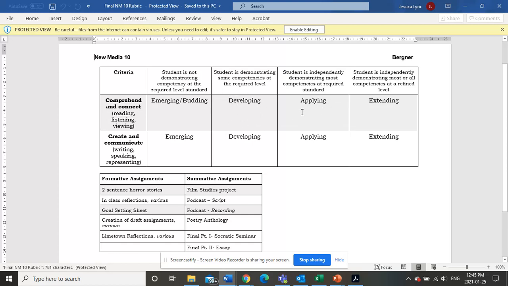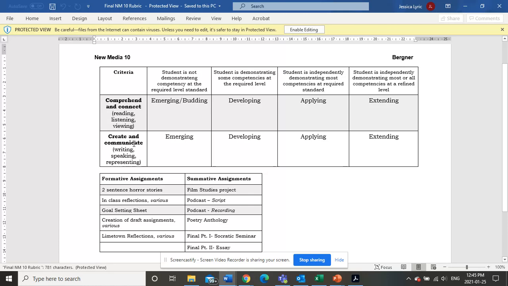Okay, now here he says applying. On the other sheet he says proficient, but it's the same thing. Okay, so if you gave yourself 3 proficients, then you would be applying. Okay, if you gave yourself 2 developings and maybe 1 emerging, then you would probably still be developing.